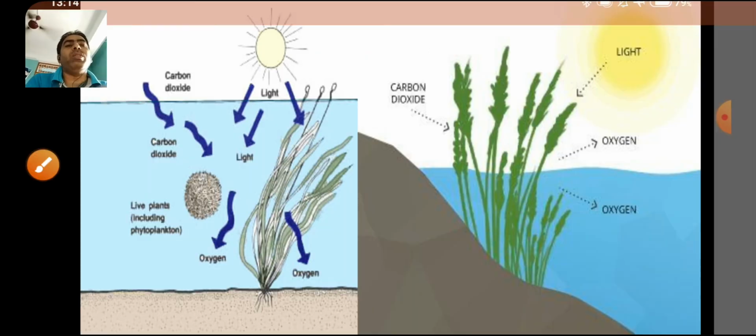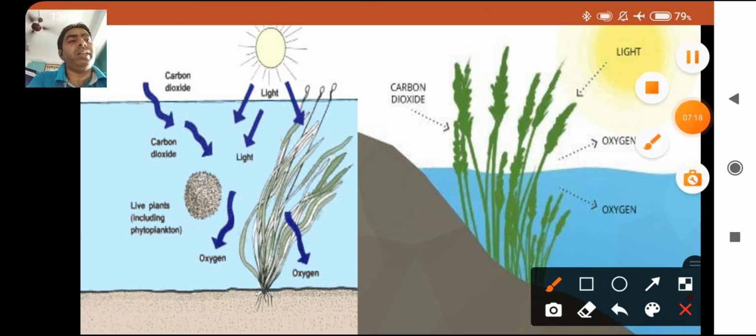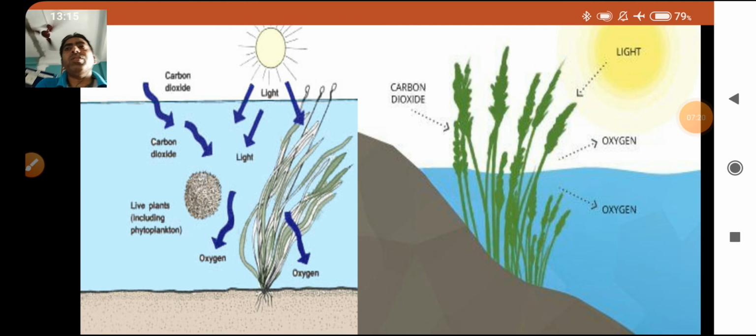Now another topic comes up: soluble and insoluble gases. There are some gases that are soluble in water, whereas others are insoluble in water. Here you can see the diagram. Usually, water contains a small quantity of some gases like oxygen, which is dissolved, called DO, dissolved oxygen.